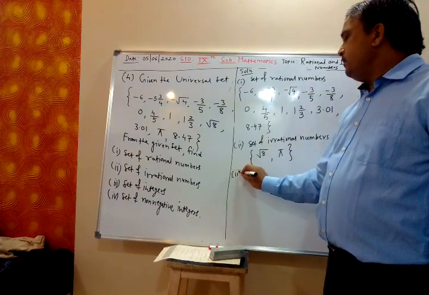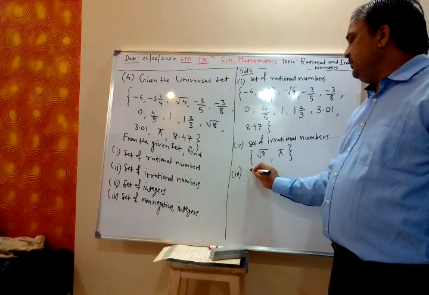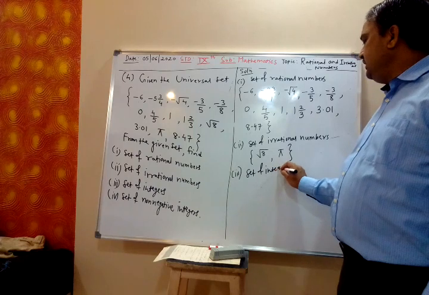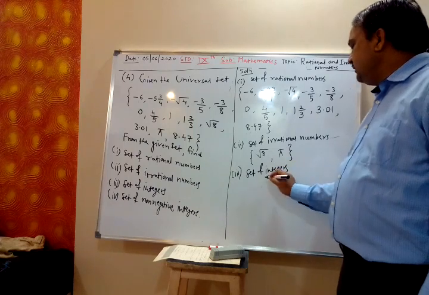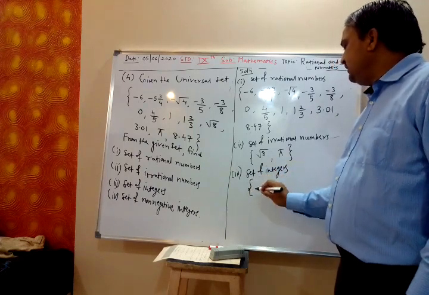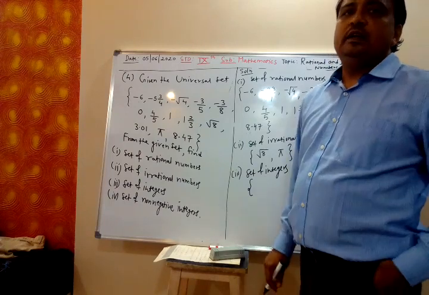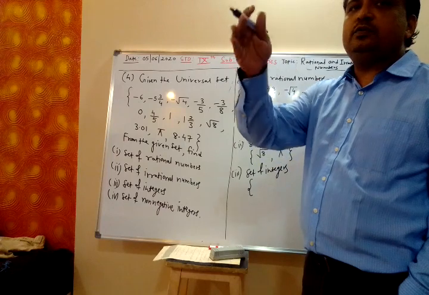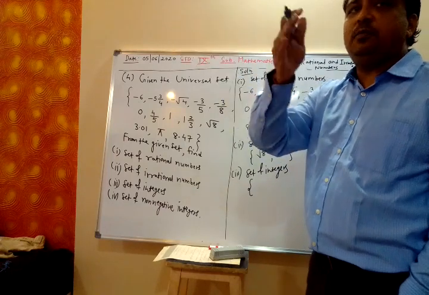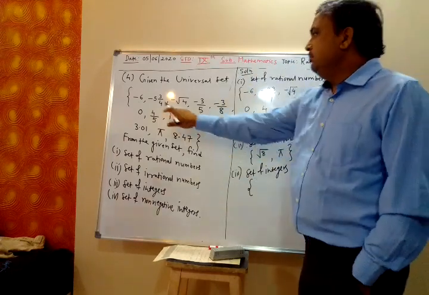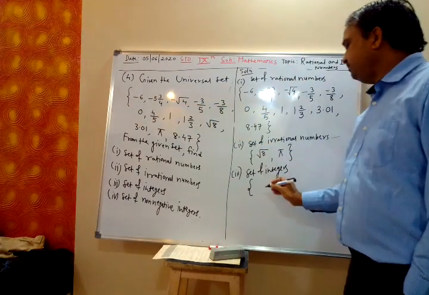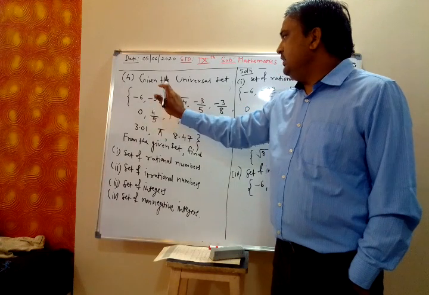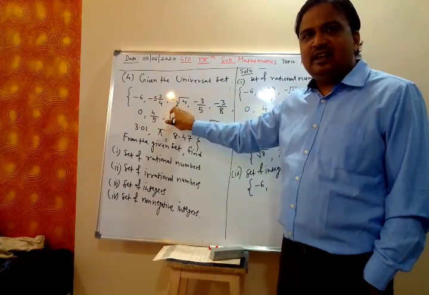Third, set of integers. What are the set of integers? Integers: minus 1, minus 2, minus 3, 0, 1, 2, 3, they are the set of integers. Negative, positive and 0. Minus 6 is an integer. Then this is not an integer. This is an integer.